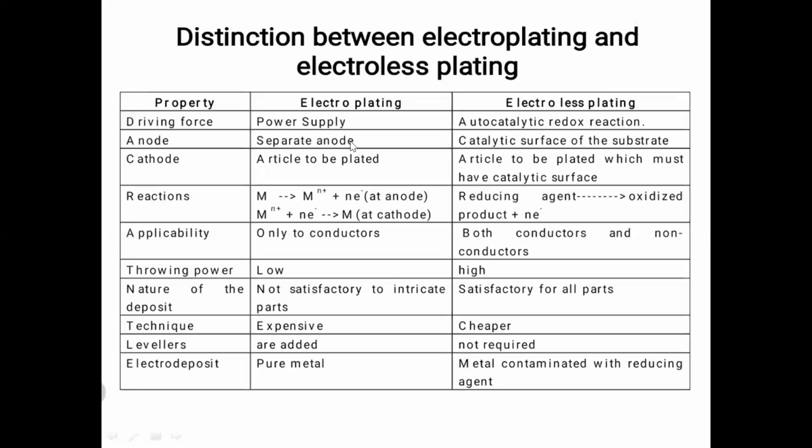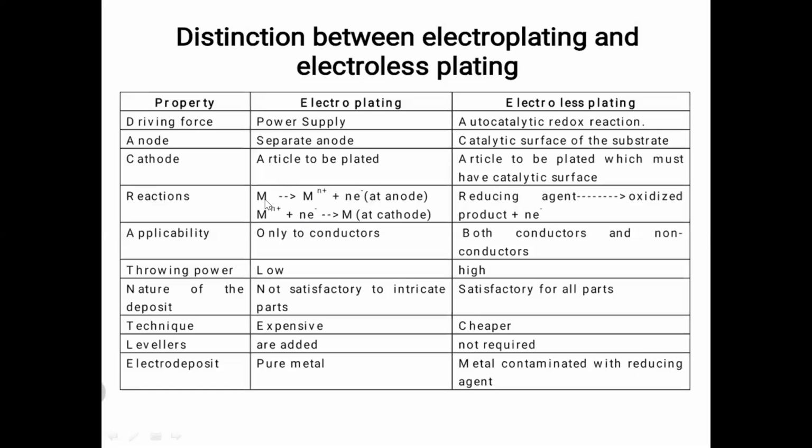Next, reactions in electroplating. When you apply electrical energy, the anode, which is a metal, dissolves in solution as metal ions. Along with the metal ions, electrons are released. The liberated electrons move to the cathode through the external circuit.